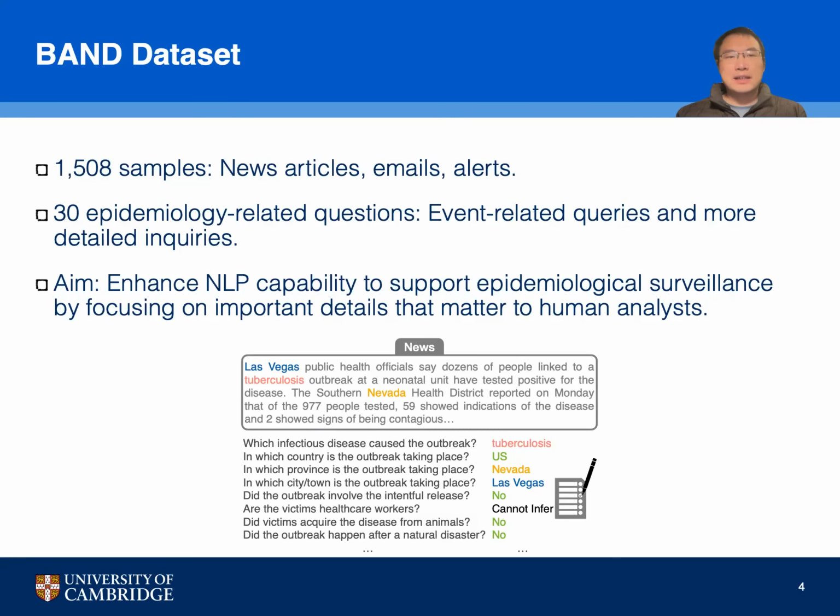The BAND dataset is a collection of 1,500 pieces, including news, emails, and alerts. Each piece comes with 30 questions that dig into health-related events. Our goal is to make it easier for computers to understand and use this information to help track diseases. We focus on the important bits that matter to people who study diseases, helping them to act fast when outbreaks